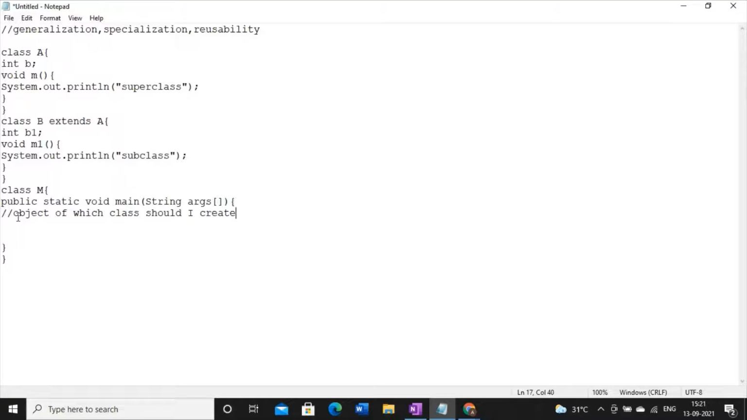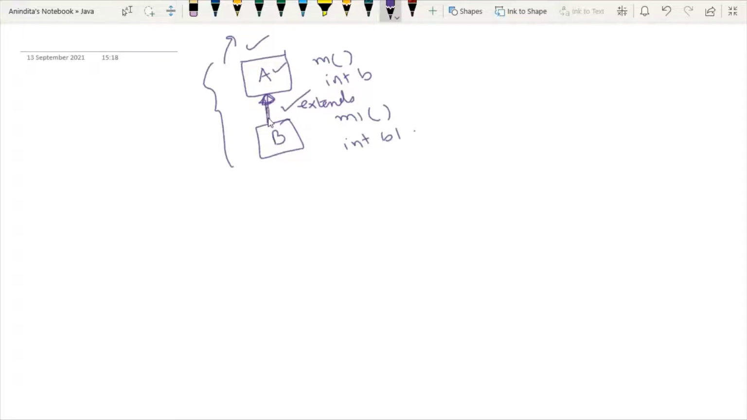Now here there is one very interesting point: you have to create the object of the subclass. Why? The basic concept is, consider this situation as a pipe. According to the logic of inheritance, whichever method and whichever variable you have inside the superclass is automatically copied inside the subclass. And this copy is known as implicit copy. Implicit copy means internally all these things will be copied here, right?